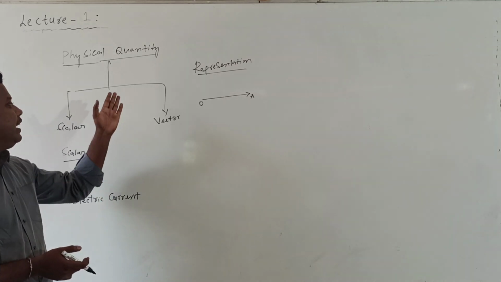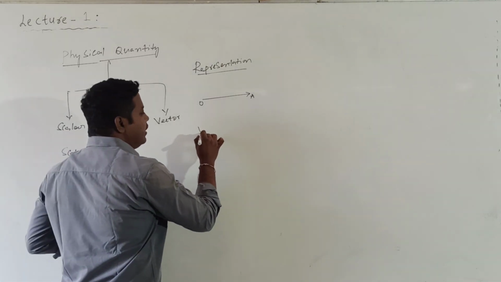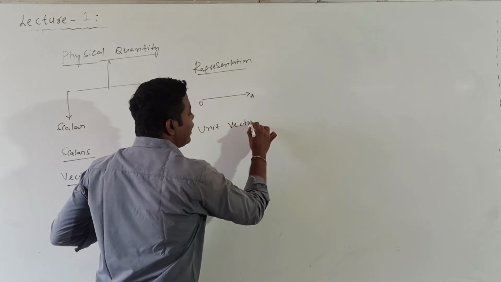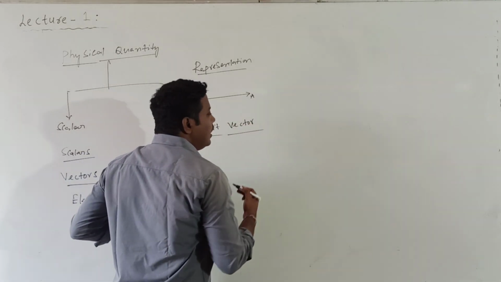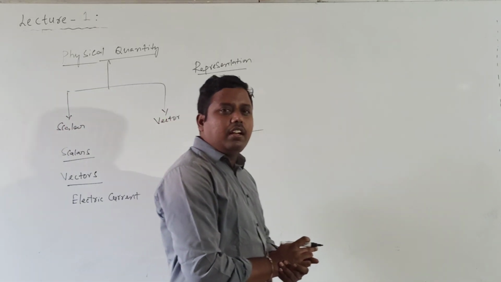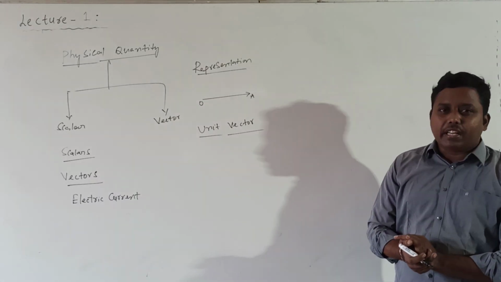You already know the types of vectors, but let me discuss a few points. What is a unit vector? What is the meaning of a unit vector? How can it be represented, and how do we find the unit vector of any vector? A vector of magnitude 1 unit is called a unit vector.